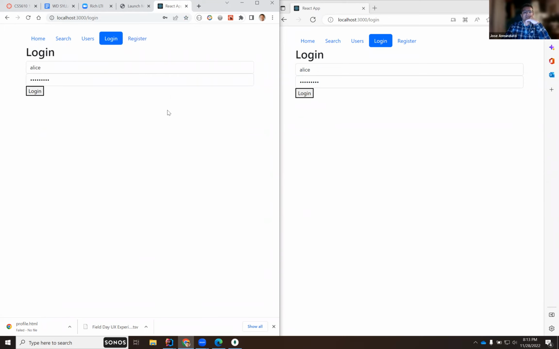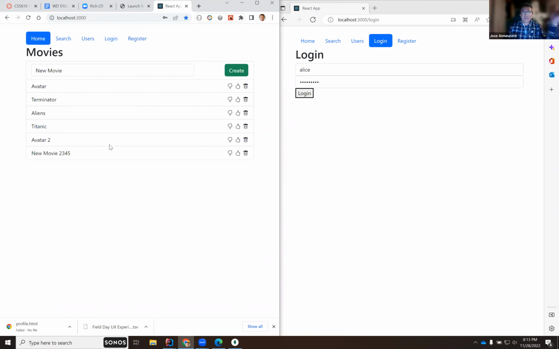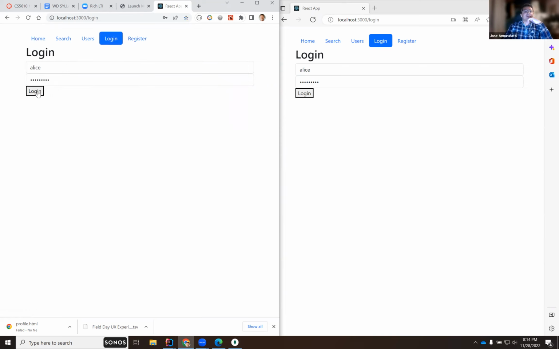Notice that if I log out, it kicks me out of the profile. I can't access the profile. It kicks me back to the login, and the login and register come back. And if I go to home, notice that it does not greet me, right? It doesn't know who I am. So this is kind of like the anonymous screen that I was talking about. It just shows me some generic content. But if I log in as Alice, it knows who I am.